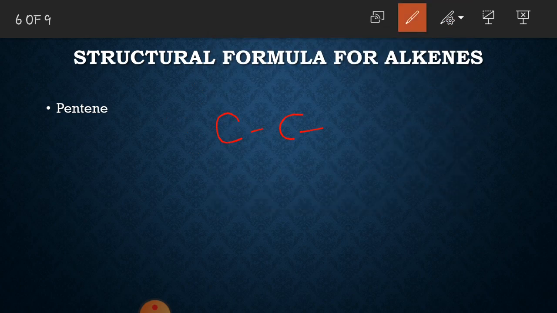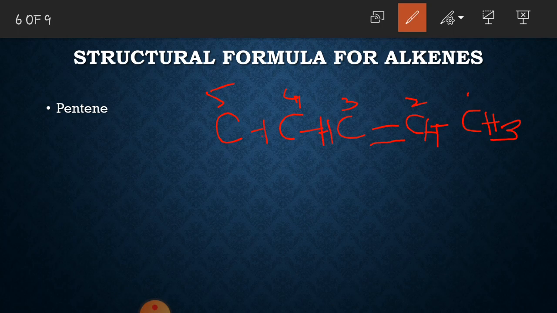Now let's draw another isomer for pentene. First, we drew the double bond between carbon number 1 and carbon number 2. Now we will draw the double bond between carbon number 2 and carbon number 3. After drawing the double bond, let's complete the bonds of each carbon atom. And now you will name this compound. We know that it is a pentene, but we need to locate the position of double bond in this compound, so we will name it as 2-pentene.